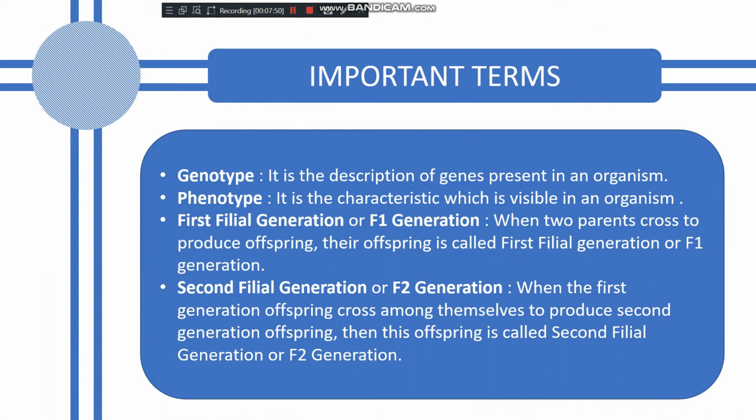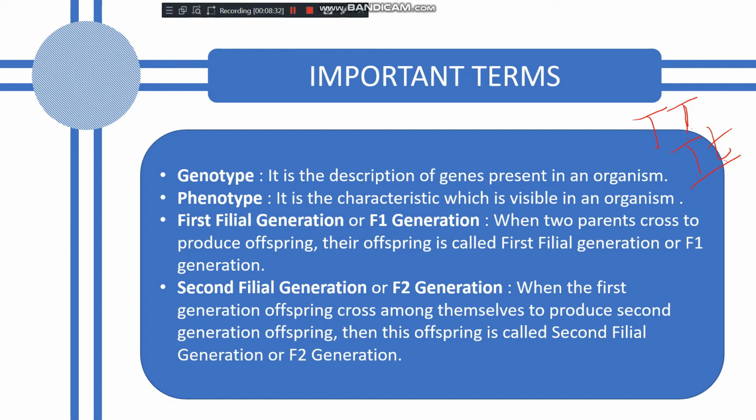Then another term, that is genotype. Genotype is the description of the genes present in an organism. Means, as I am telling you again and again, short plant or tall plant. So genotype means the description of the genes present in an organism. If I say both have capital T, what happened here? Both are homozygous, both are of the same type of alleles. If one is capital and one is small, what happened here? Heterozygous. The description of the genes present in an organism is called genotype.